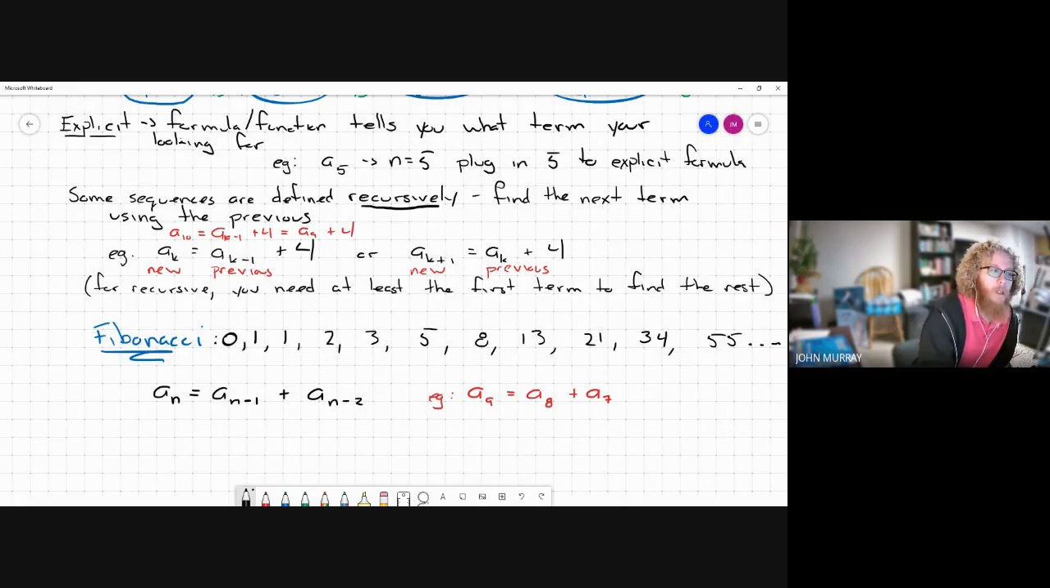You have 0 plus 1 is 1. 1 plus 1 is 2. 1 plus 2 is 3. 2 plus 3 is 5. 3 plus 5 is 8. 5 plus 8 is 13. And it goes on. 8 and 13 is 21. I think I did my math right. So if I added wrong, I apologize. 13 and 21 is 34. 21, 34 is 55. And it goes on forever. Okay.